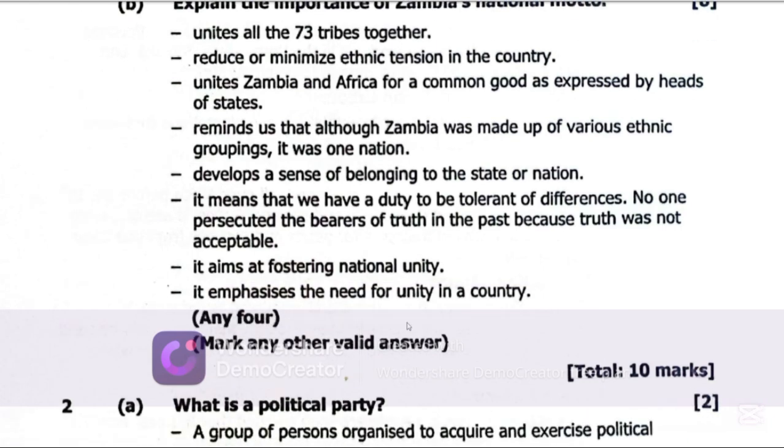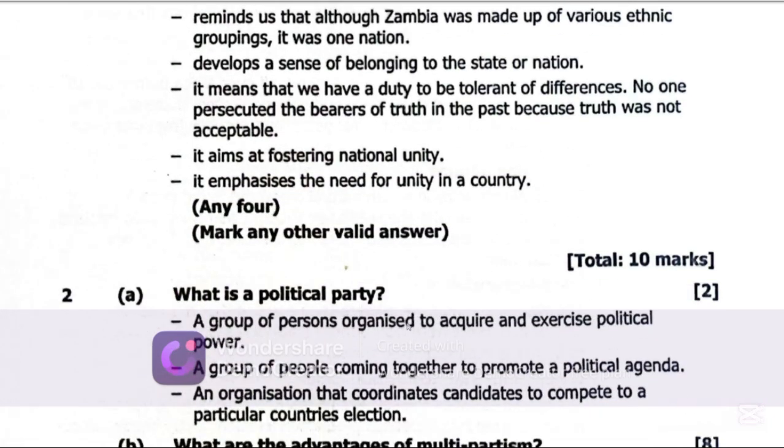Let's get to question 2. What is a political party?